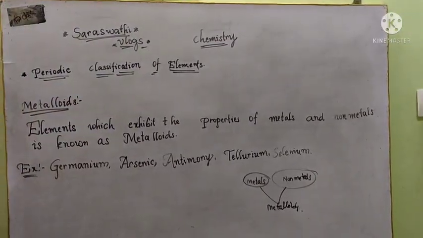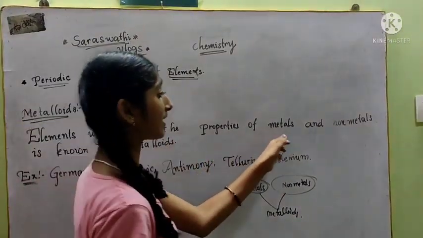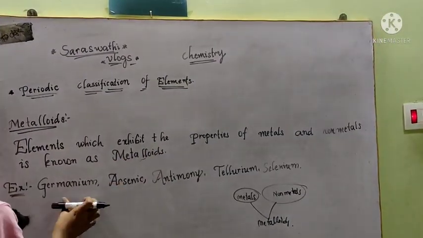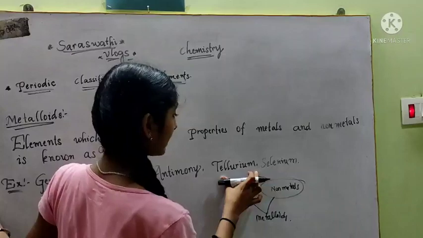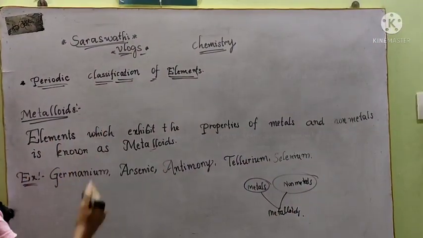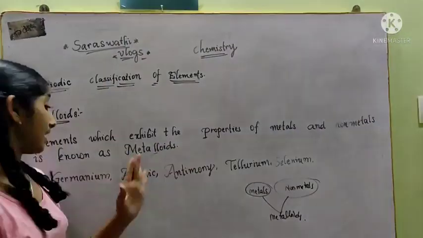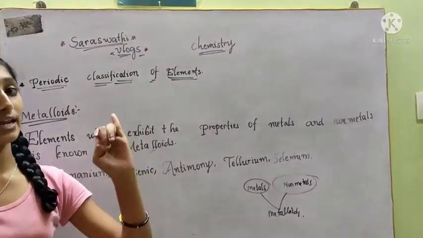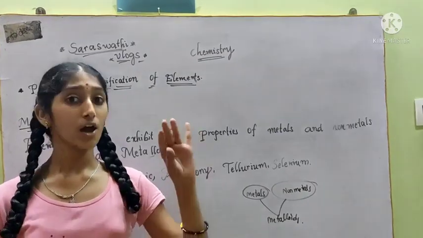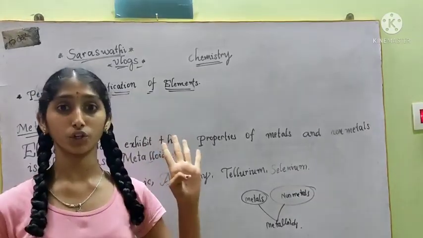Again we'll recap. Elements which exhibit the properties of metals and non-metals are known as metalloids. Germanium, arsenic, antimony, tellurium and selenium are the five examples of metalloids. These are the only five we have. So the metalloids topic is also completed. How many topics have we completed? First is matter, second is metals, third is non-metals, fourth is metalloids.